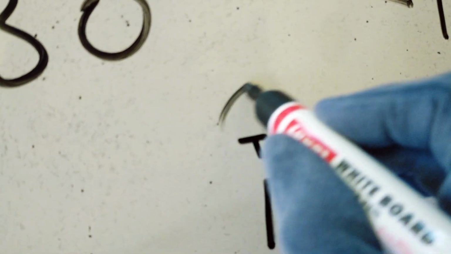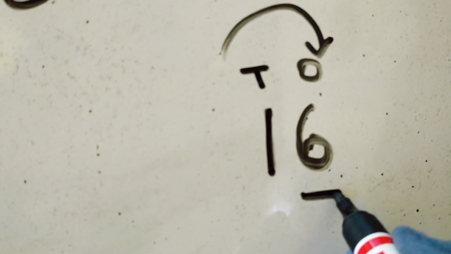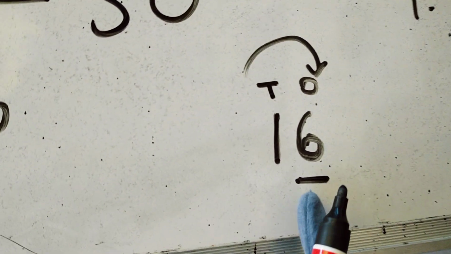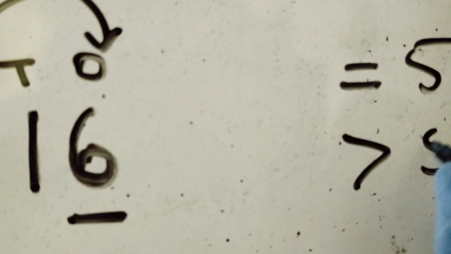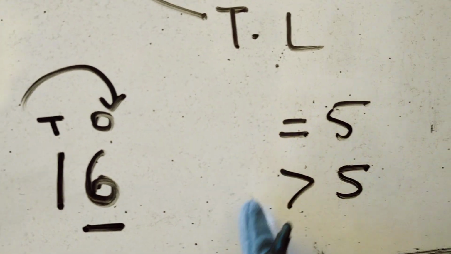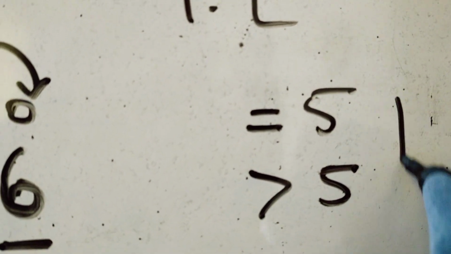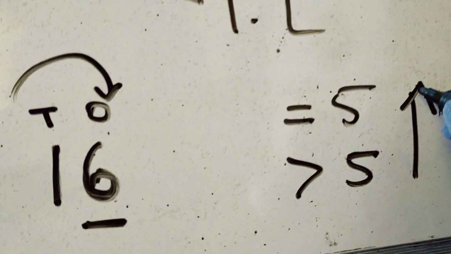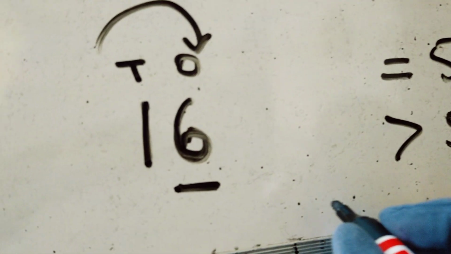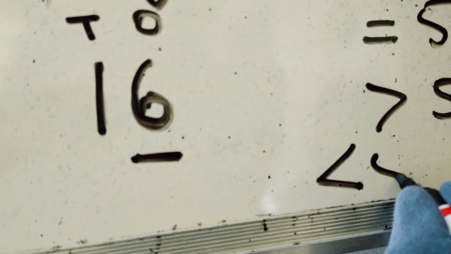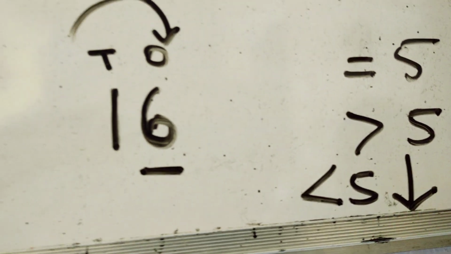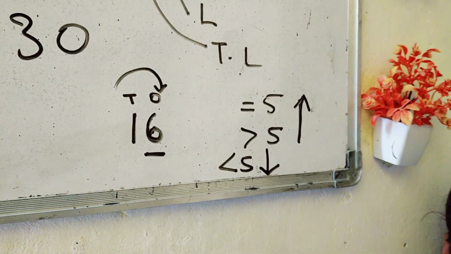What is there on its right? 6. If this digit is equal to 5 or more than 5, you will round up. If it is less than 5, then you will round down. You remember this basic point.